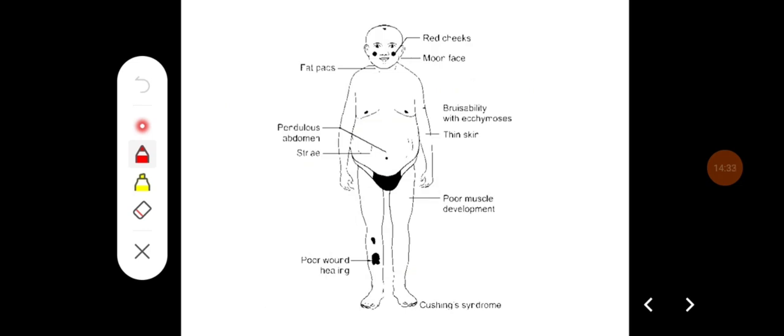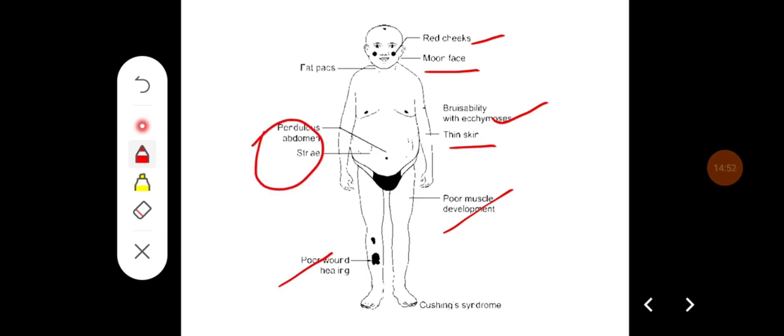So this is the typical clinical feature of Cushing syndrome. You can see the red cheeks, moon face, bruisability and ecchymosis, thin skin, poor muscle development, and there can be poor wound healing, pendulous abdomen and purple striae, and fat packs over the neck.